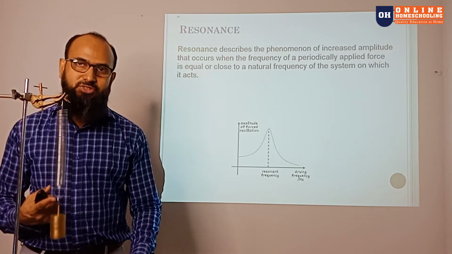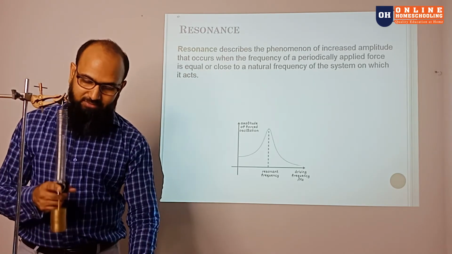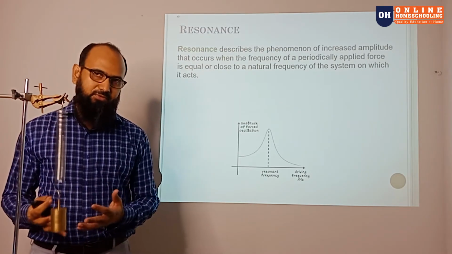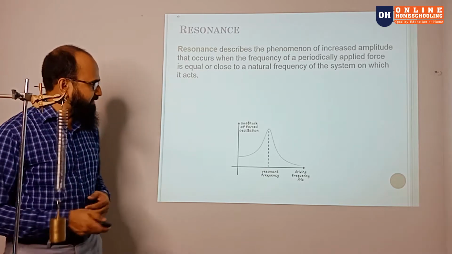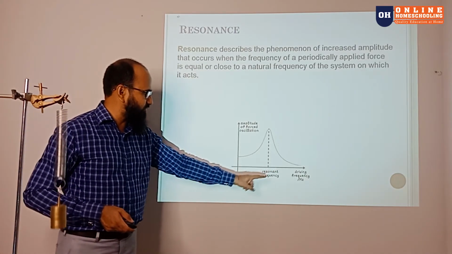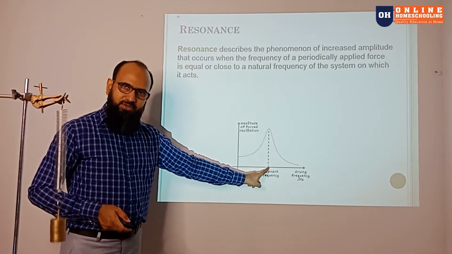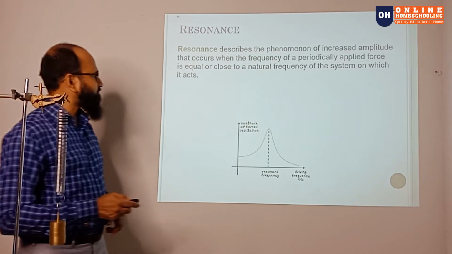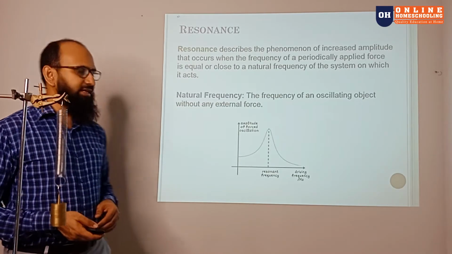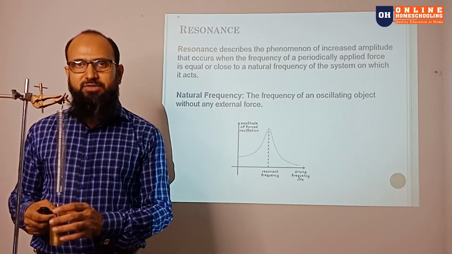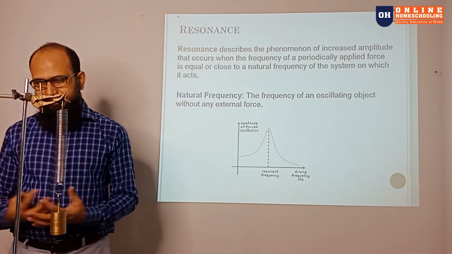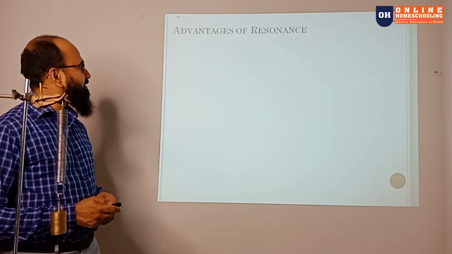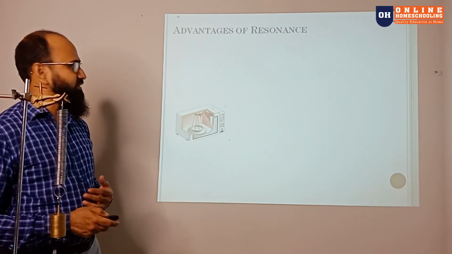That means it has its own frequency. It depends on its mass and the spring constant. So if the driving force reaches the resonant frequency, the amplitude will be boosted up. Alright. So what is the natural frequency? The natural frequency of an object is the frequency of its oscillations without any external force.